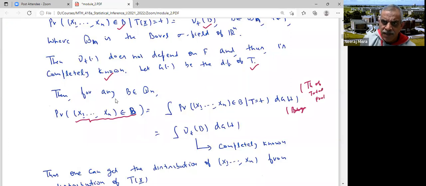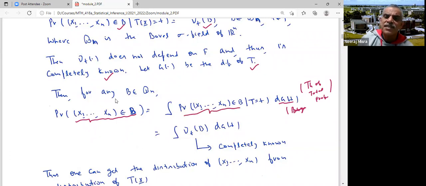I write this in terms of a conditional one: the probability of (X1, X2, ..., Xn) belonging to B given T equal to t, and then I sum over all possible values of t, which in the case of continuous is an integral, times the probability of T, which is dG(t). In the discrete case, it would be a summation. I'm writing dG(t) just to make a distinction: in the case of discrete it would be summation, and in the case of continuous it would be integral.